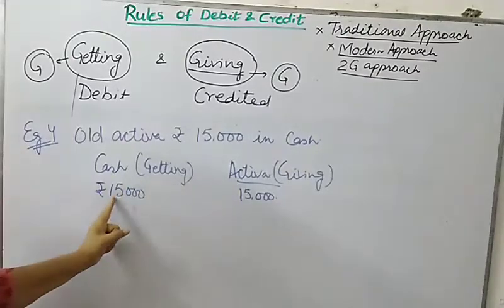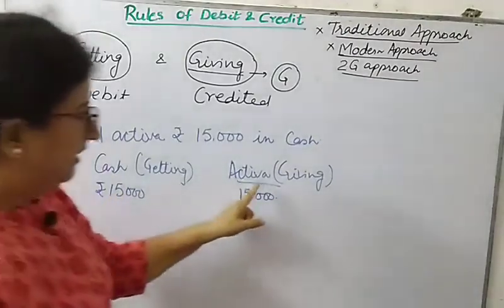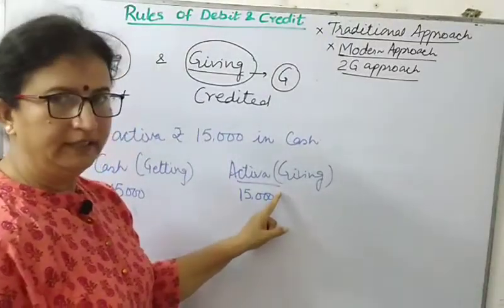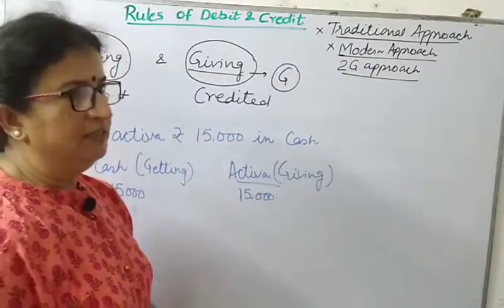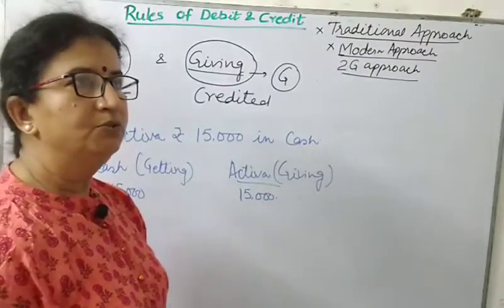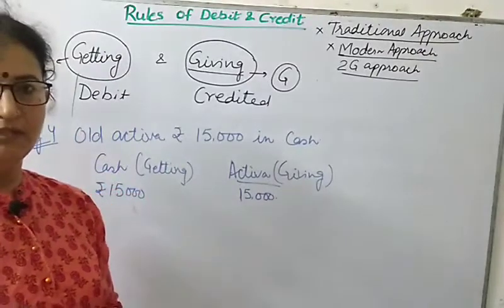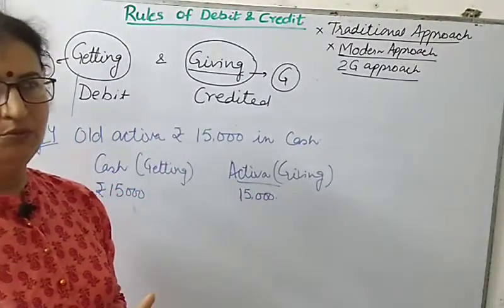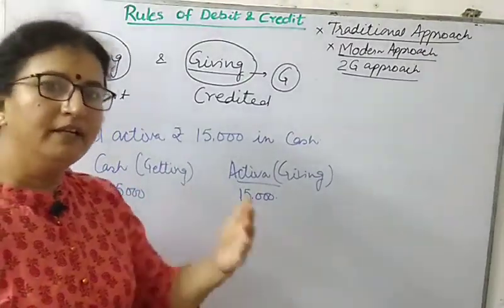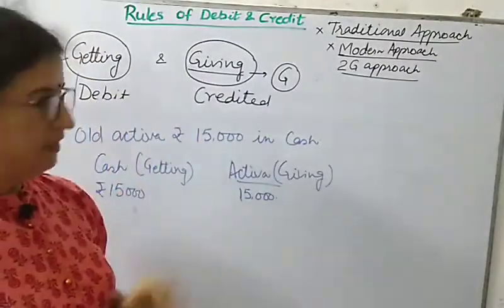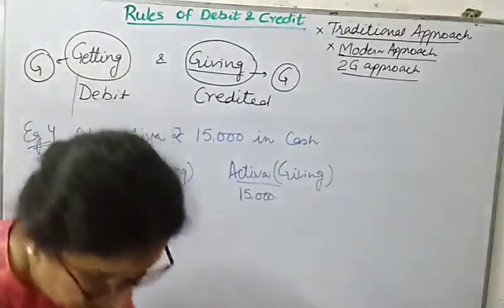I am getting cash, so cash will be debited and my Activa will be credited. But sometimes this happens that the person to whom I am selling an article is my old customer. So he can request me to take money on some later date. Then what is to be done? Then how to apply this particular approach? Now let us see that also.